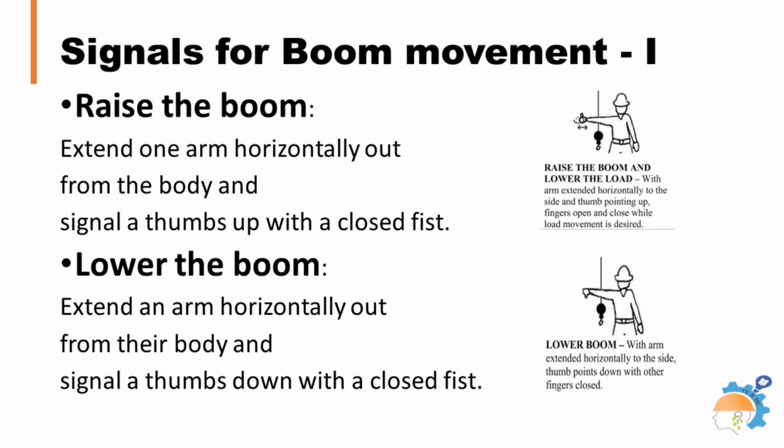To tell the operator to raise the boom, the signal person must extend one arm horizontally out from the body and signal a thumbs up with a closed fist. To tell the operator to lower the boom, the signal person must extend an arm horizontally out from their body and signal a thumbs down with a closed fist.